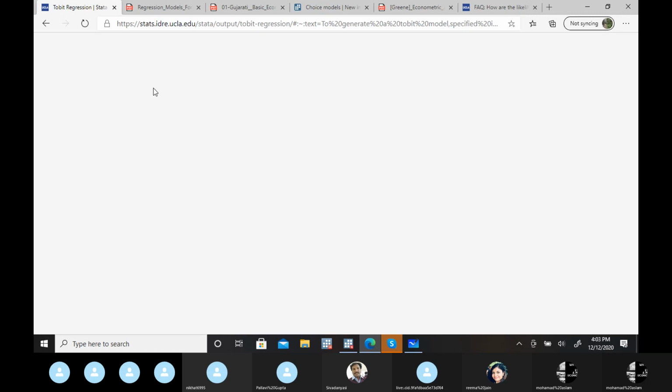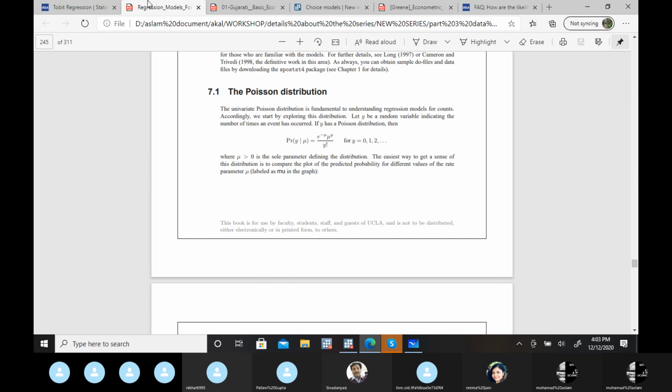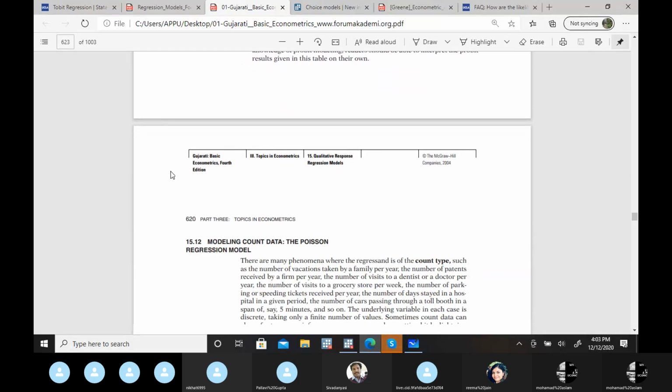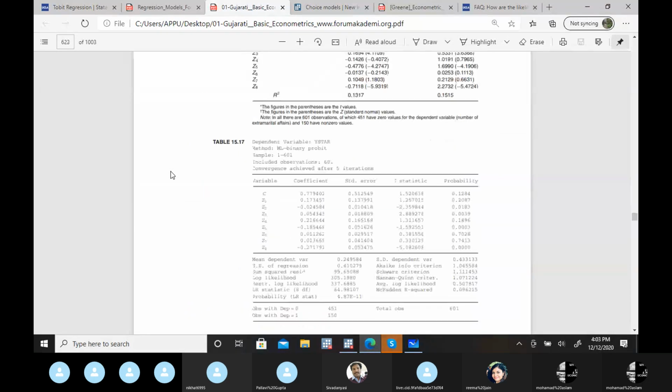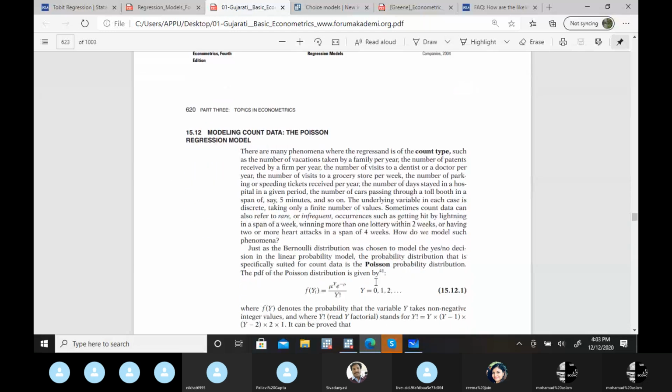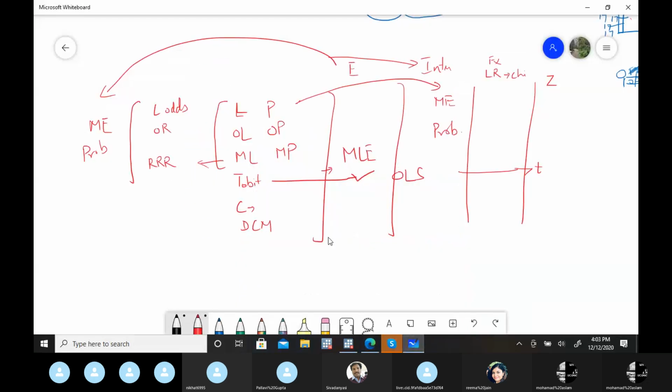Is it clear, or does anyone have any doubt? So I hope now you understand this Tobit model as well.